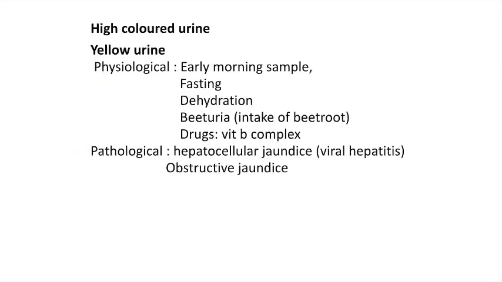The high colored urine can occur physiologically, as in the case of early morning sample, fasting, dehydration, after taking some food like beetroot or bakery items, or drugs like vitamin B complex. The pathological condition known to produce high colored urine, the commonest one is hepatocellular jaundice, and the other one is obstructive jaundice, where conjugated bilirubin will come in the urine and turn the urine yellow.